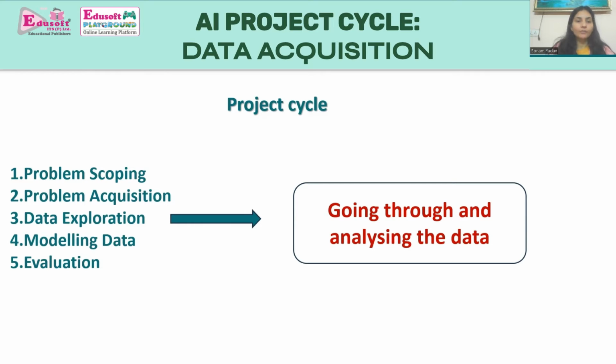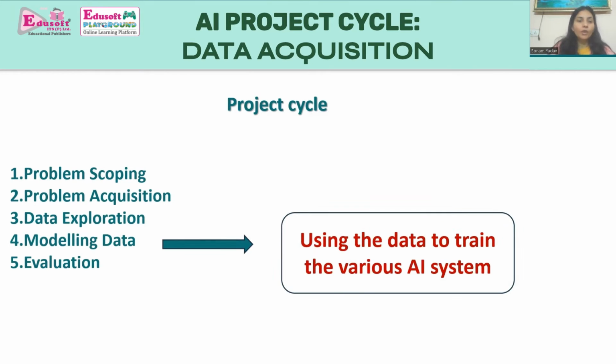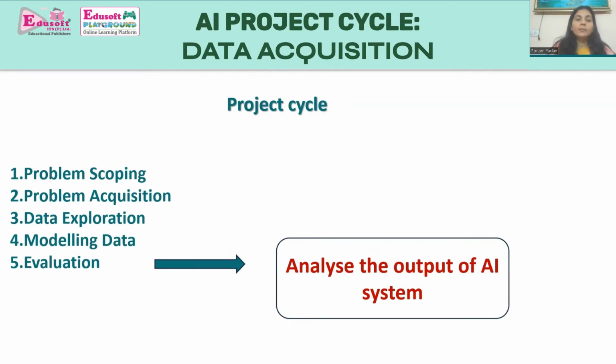Number fourth is modeling data. What does this mean? It means presenting the data to the AI system in such a way that it performs predictions, which will finally help in the project cycle. Number last one is evaluation. It means analyzing the output, or we can say the predictions of the AI system, and selecting the best suited AI system which is to be used for the final output.